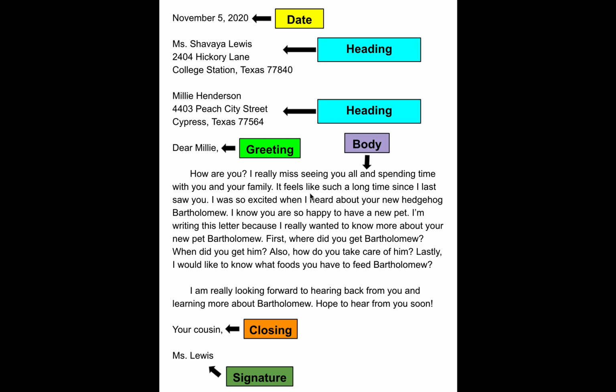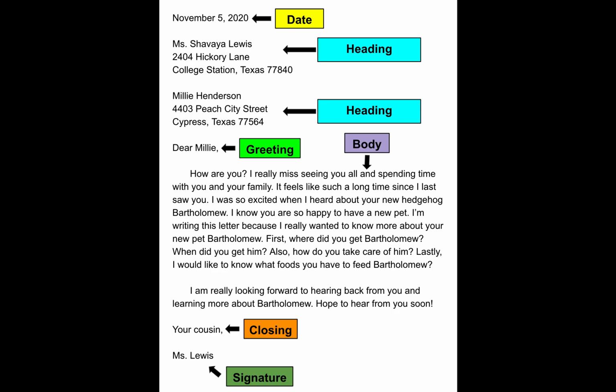Now, what I did was I labeled all of the parts of a letter so that you guys know what parts you need to include in your writing. So you always want to start with the date, which is November 5th, 2020. Now, the heading was not mentioned in the video, but the heading is very important, and the heading is going to be your address and the person's address that you are sending the letter to. You want to start with your address first. So I added Miss Shavia Lewis, 2404 Hickory Lane, College Station, Texas, 77840.